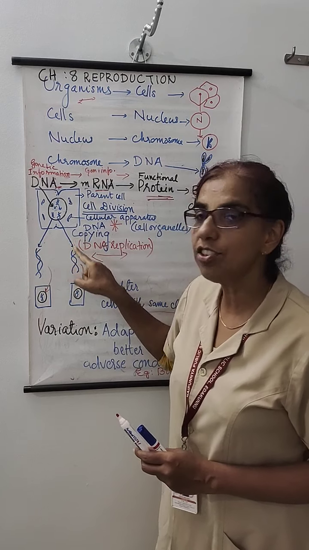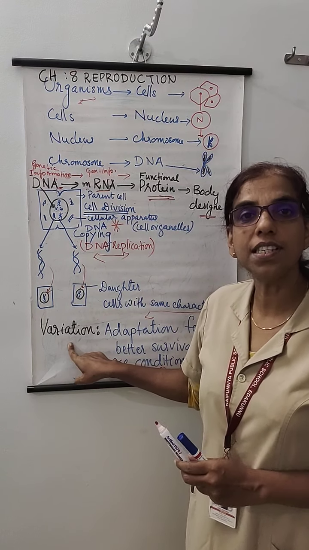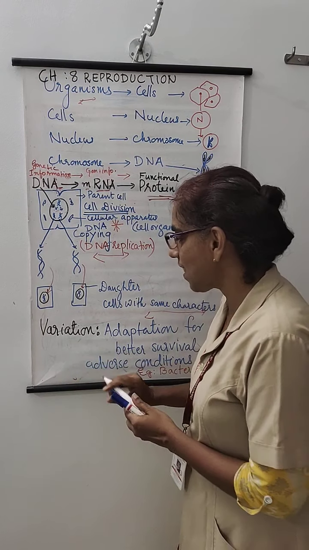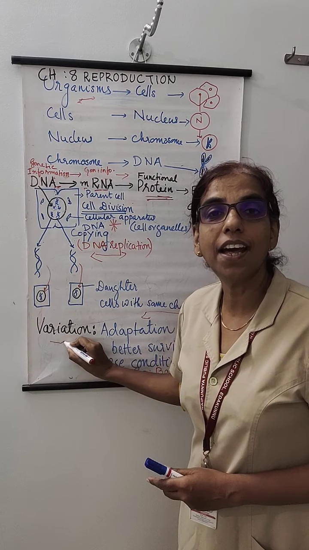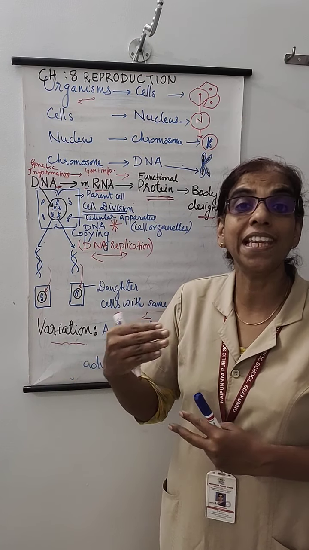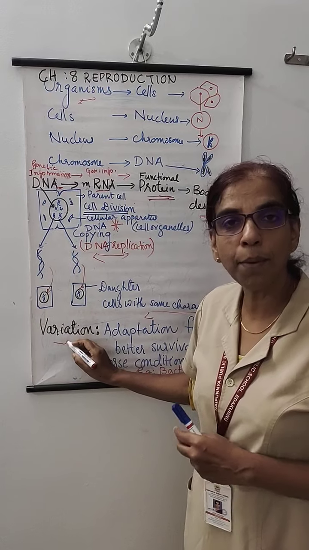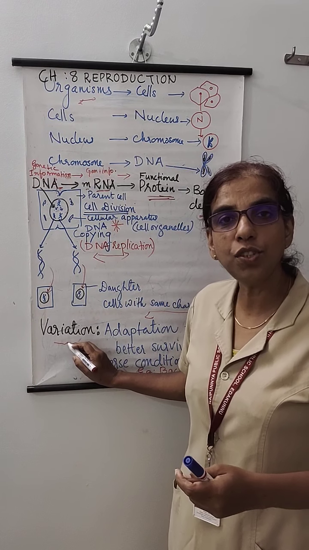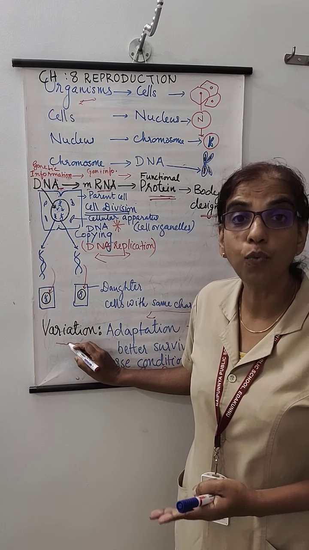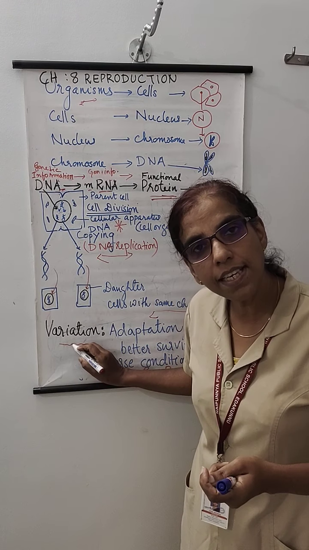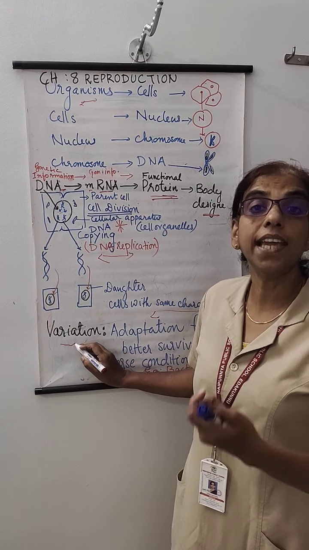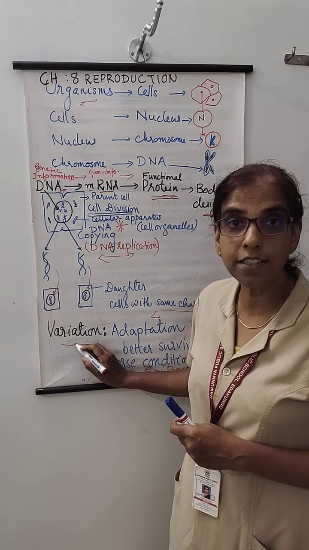So this slight change may cause another impact, another feature. What is that feature called? This is variation. Variant means slight change. Variation. So the process of formation of DNA with slight change is what we call variation. If DNA is forming with the variation, automatically what can happen? It can reflect in the daughter organisms also.